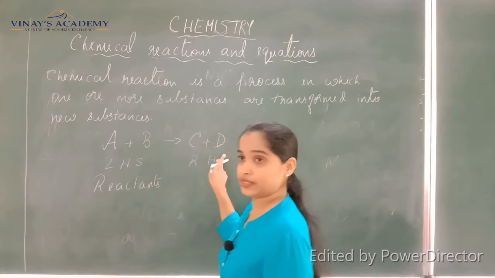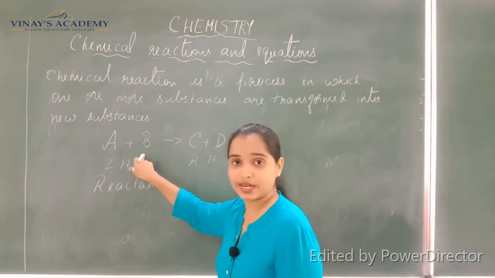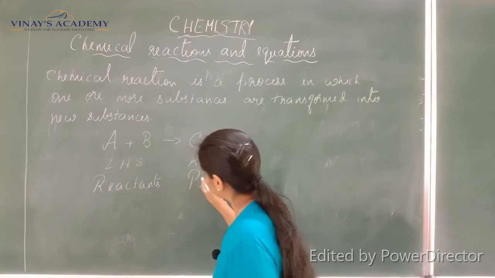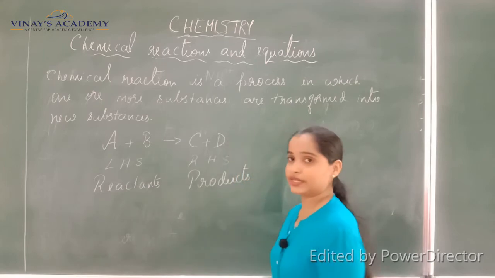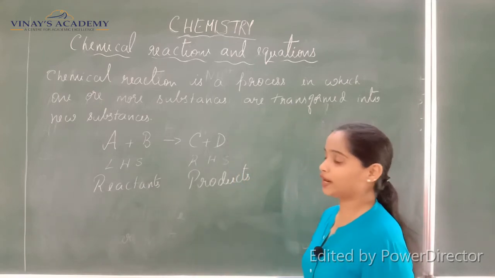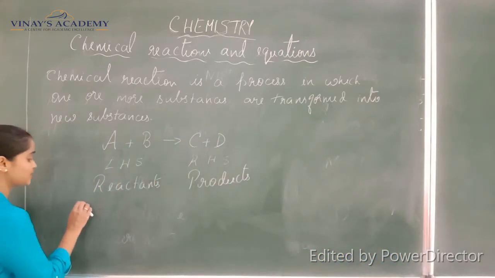And the new substances which are formed when the reactants react with each other are called the products. So let me give you one simple example of magnesium.